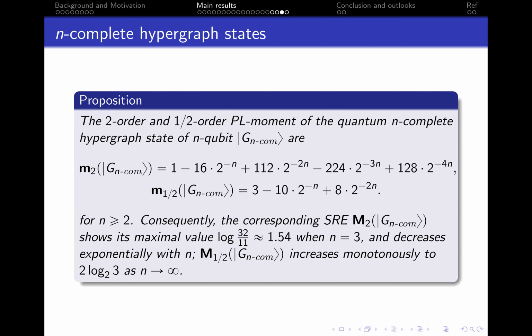Another example is the incomplete hypergraph states, which only have one large n-hyperedge, but still have n minus 1 average degree. Then the calculation shows that M2 has a maximal value of log 32 over 11 when n equals 3 and decreases exponentially to 0 with n. And its M1/2 also increases, but still cannot exceed 2 log 2, 3.